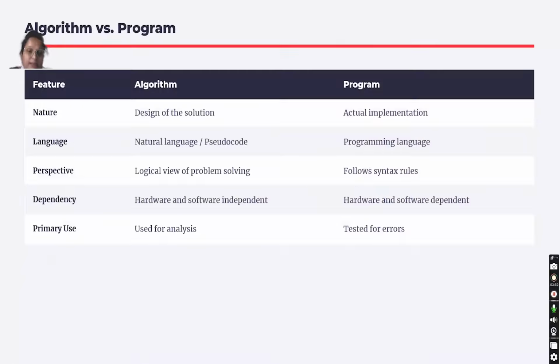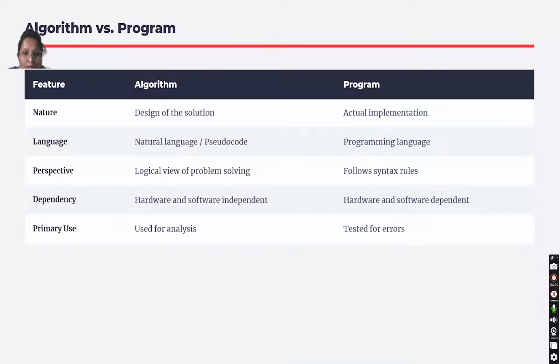Now let us understand the difference between algorithm and a program. The difference is that we use an algorithm to design the solution, and we use a program for the actual implementation. In algorithm, there is no need of a specific language, but in a program, we have to use a specific programming language to implement it.